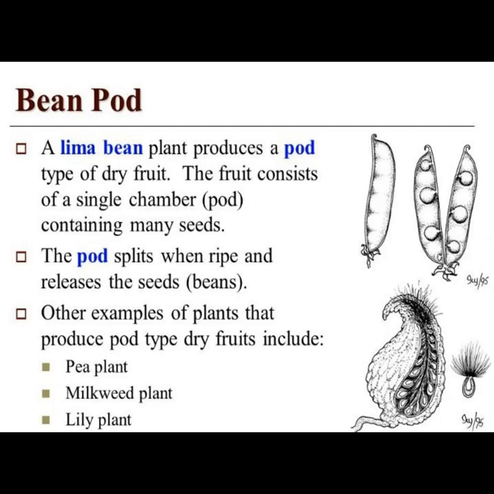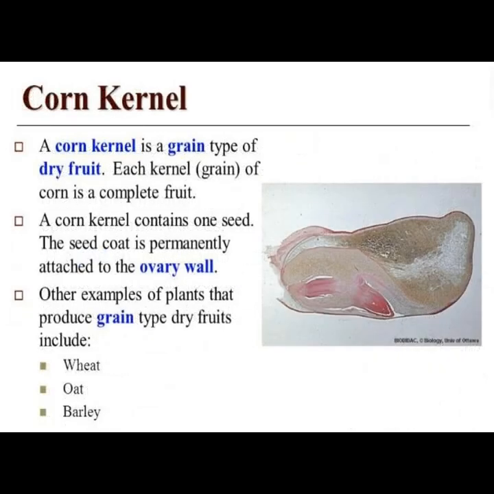A bean pod. A lima bean plant produces a pod type of dry fruit. The fruit consists of a single chamber or pod containing many seeds. The pod splits when ripe and releases the seeds. Other examples of plants that produce pod type dry fruits include pea plant, milkweed plant, and lily plant.